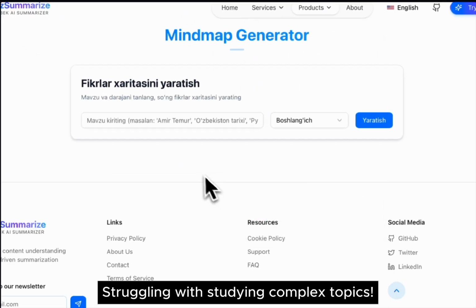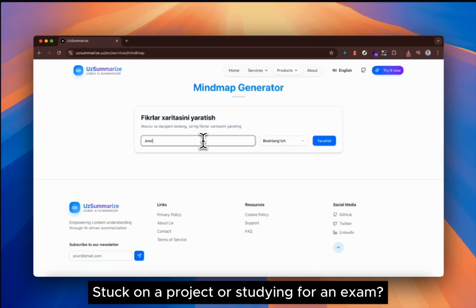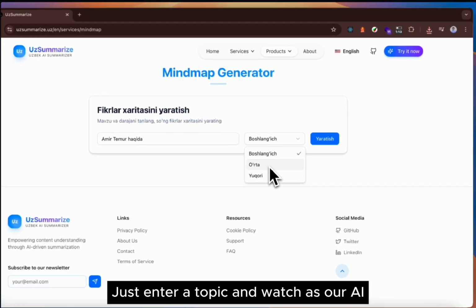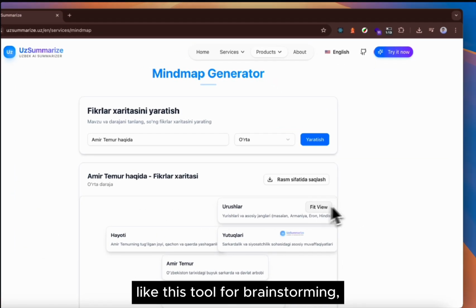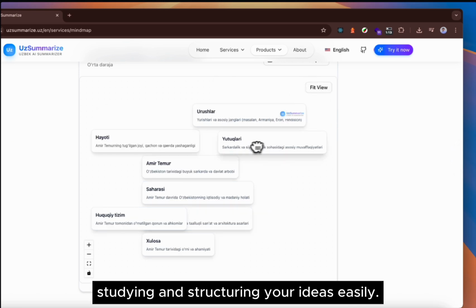Struggling with studying complex topics, stuck on a project, or studying for an exam? Just enter a topic and watch as our AI organizes the information for you. We have a lot of services like this tool for brainstorming, studying, and structuring your ideas easily.